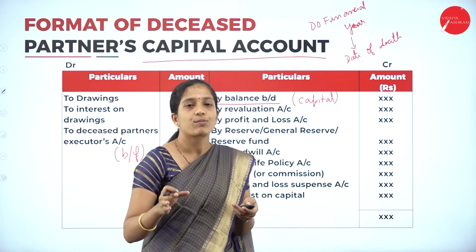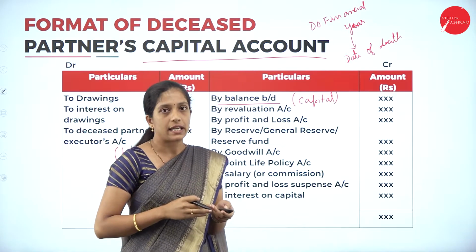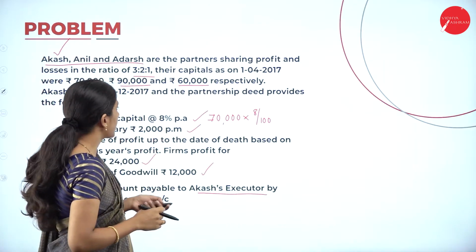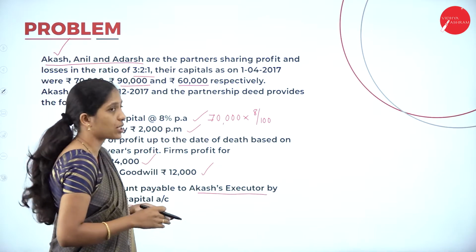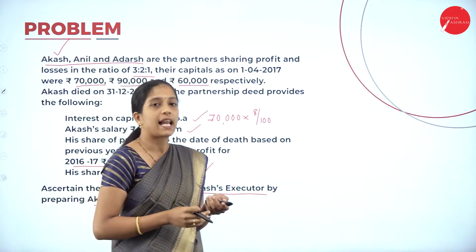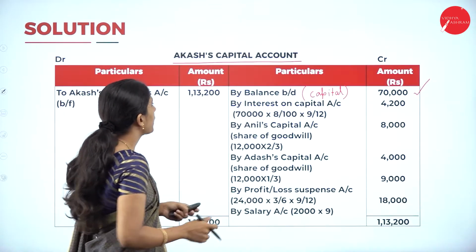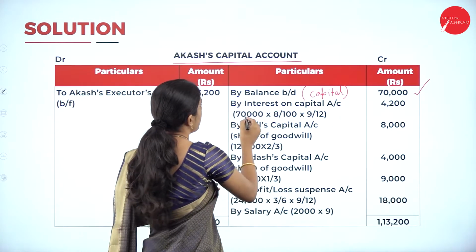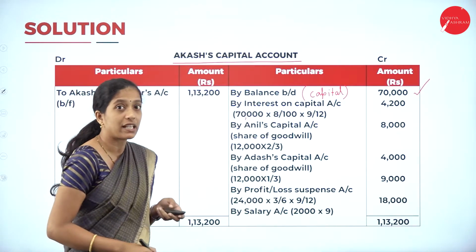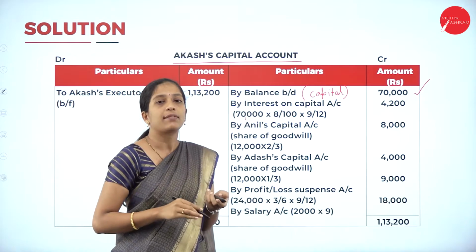All other items come on your credit side. In the format of the partners' capital account, only drawings and interest on drawings are on the debit side. So the interest on capital: 70,000 is capital, interest is 8%. So by interest on capital, 70,000 into 8% into 9 divided by 12.